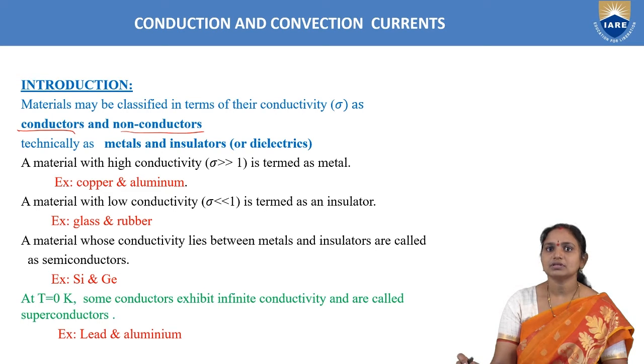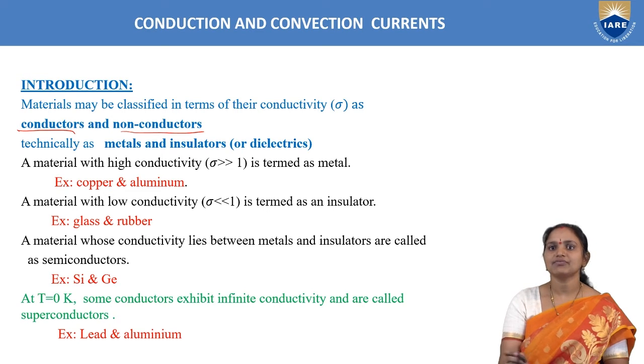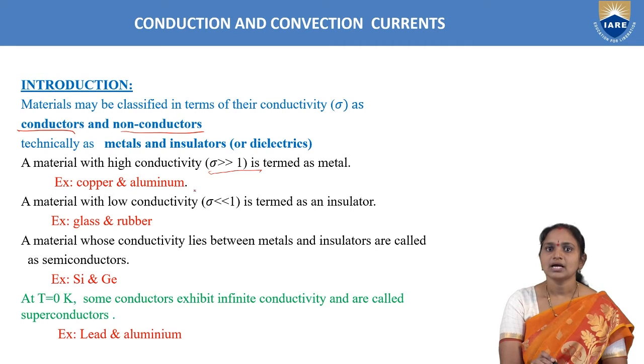A material with high conductivity is usually termed as metal, and here conductivity is represented with sigma. High conductivity is represented as sigma greater than 1. The examples of materials with high conductivity, the examples for the metals, are copper and aluminum.